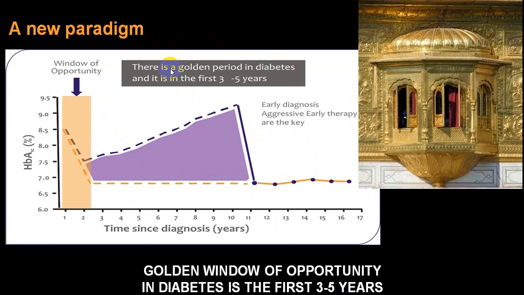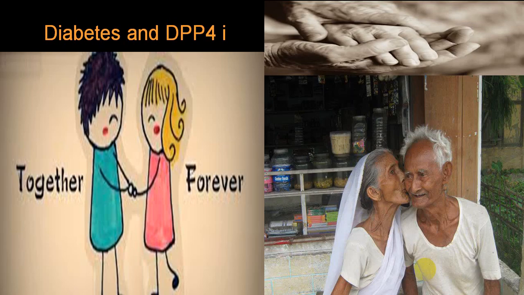There is a golden period in a diabetic in the first 3 to 5 years. So early diagnosis and aggressive therapy will reduce the complications. So it is called the golden window of opportunity in the first 3 to 5 years. And this becomes one of the drugs for that particular opportunity.